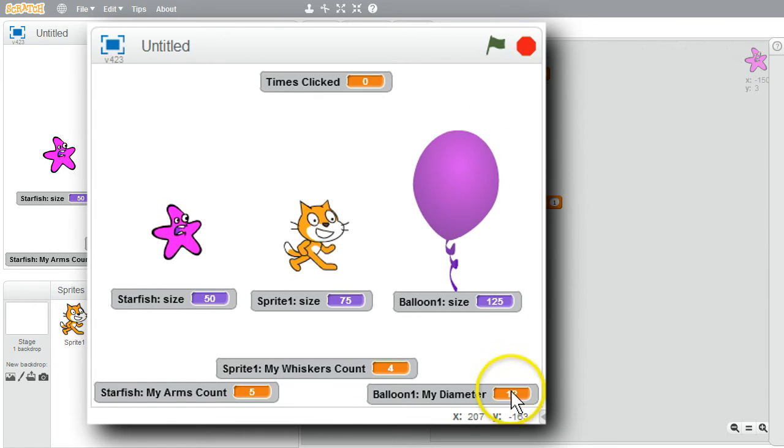Program's ready to run. I'll click on the green flag. My diameter is 12, my whiskers count is 4, and my arms count is 5. I'll press the D key a couple times and my diameter will increase to 13, 14. I'll press the W key a couple times and my whiskers count will go to 5 and 6. And I'll press the A key and my arms count will go to 6 and 7. If I click on the green flag again, the sprite's variables will go back to their initial values. My diameter is 12 again, my whiskers count is 4, and my arms count is 5. That's working nicely.